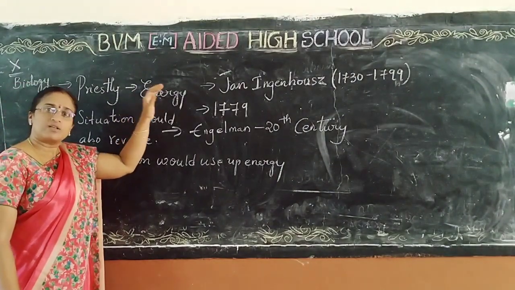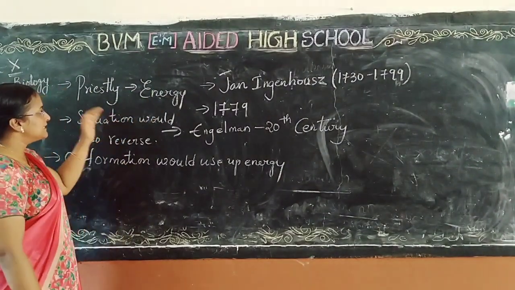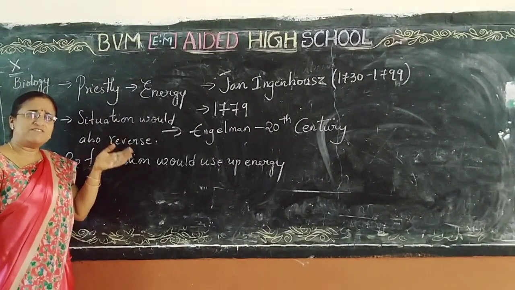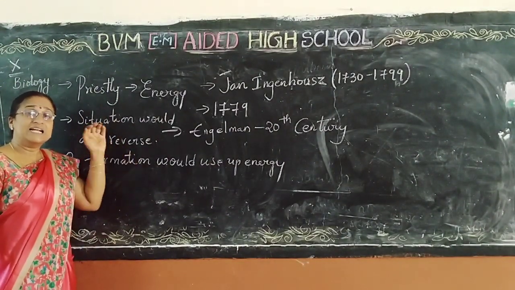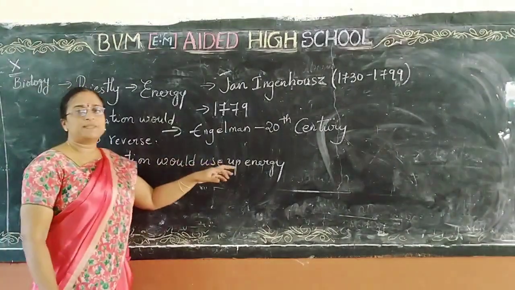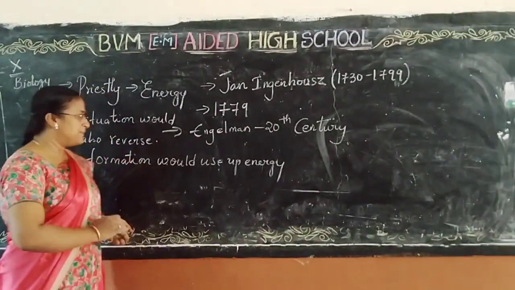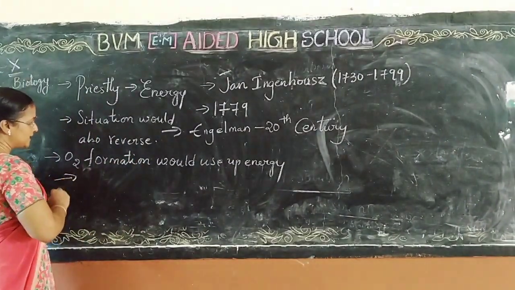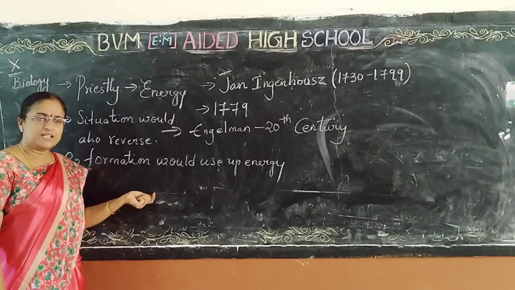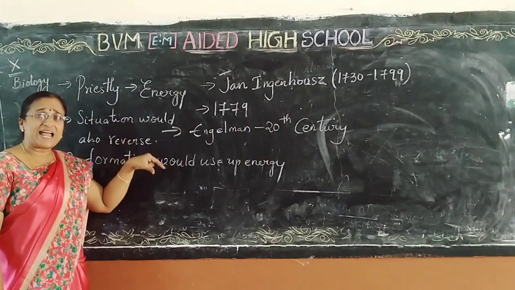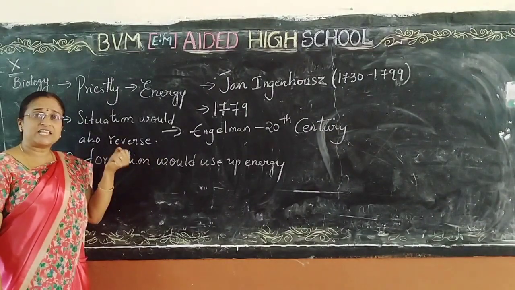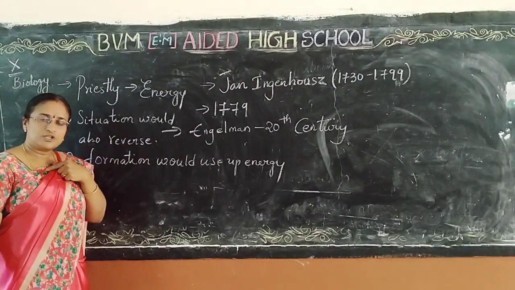Eventually the scientists learned that oxygen formation would use up energy. We already know that we are getting oxygen from the plant. So how does the plant get that energy to give oxygen for us?